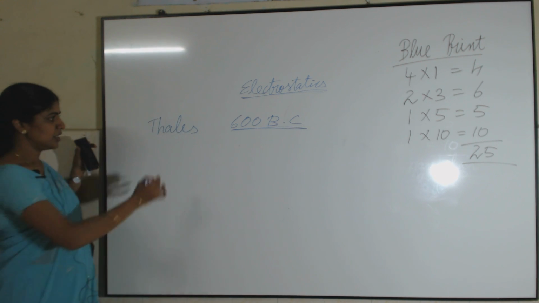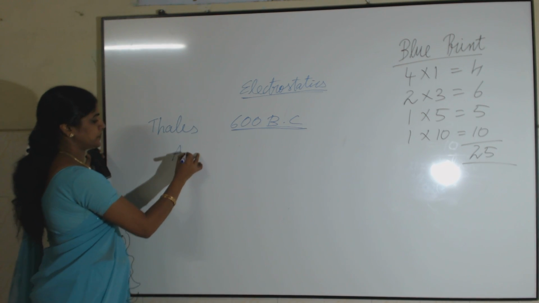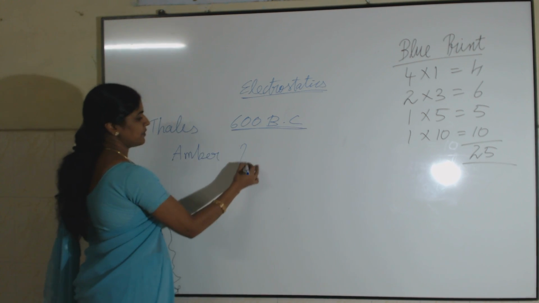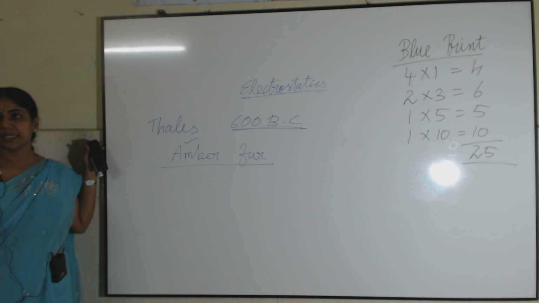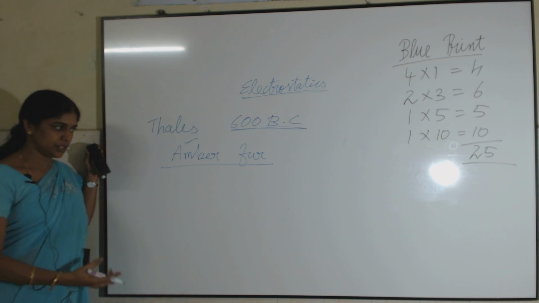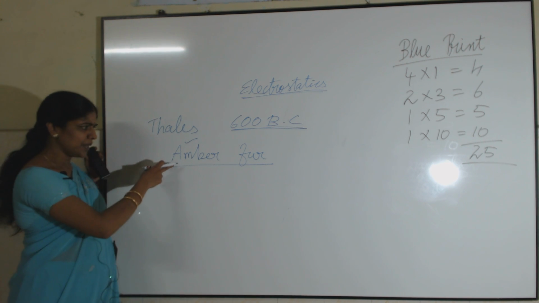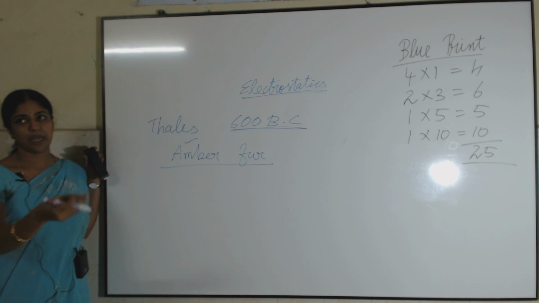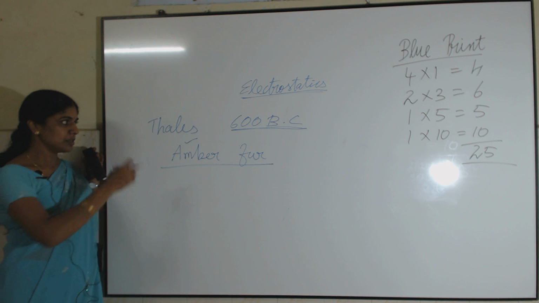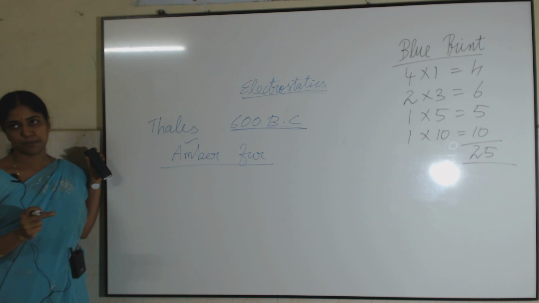He observed that when an amber is rubbed with fur, this object, that is amber, acquired the property of attracting some light objects like bits of paper. So, he came to know this amber is gaining some charges. That is why it is able to attract some light objects like bits of paper. This was first observed by Thales, a Greek philosopher, in 600 BC.